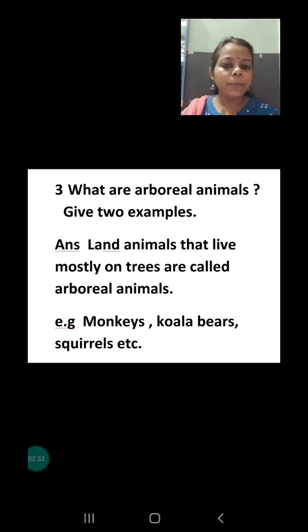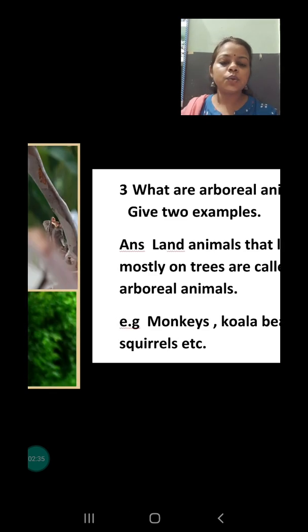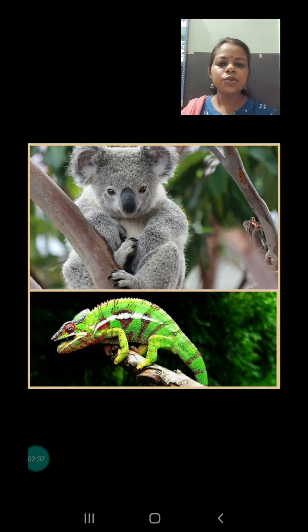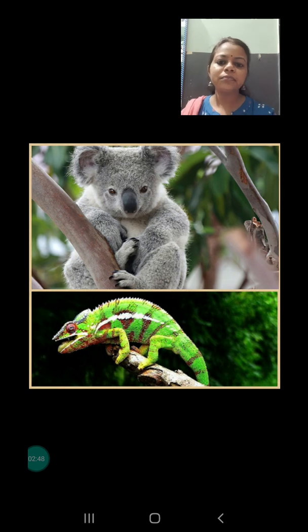The examples are monkeys, koala bears, squirrels, lizards and so on. Here above you are seeing the koala bear, and the second is the lizard. The lizard has a little rough skin so that it cannot slip from the branch.